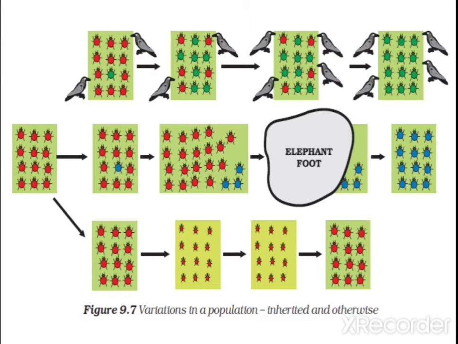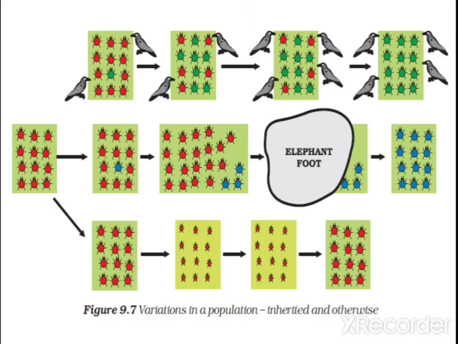Can you see here? Here is the red beetle, and among that you can see some green beetles. When the crows eat them, slowly the red beetle number decreases and the green beetle number increases. At last there is no red beetle at all, and the green beetle was favored by nature. This can be one type of selection.